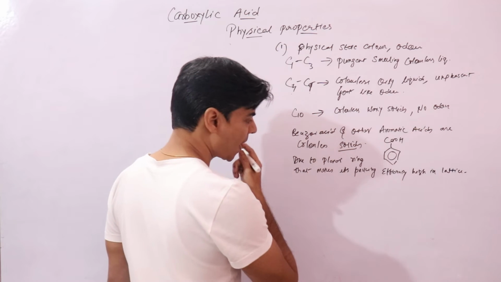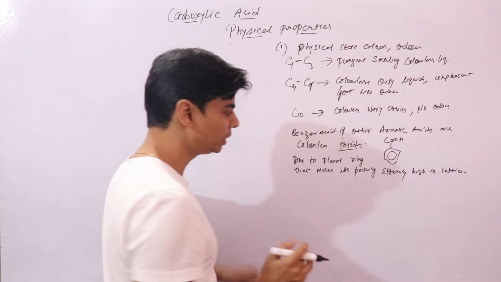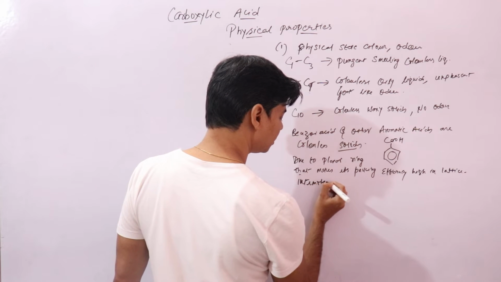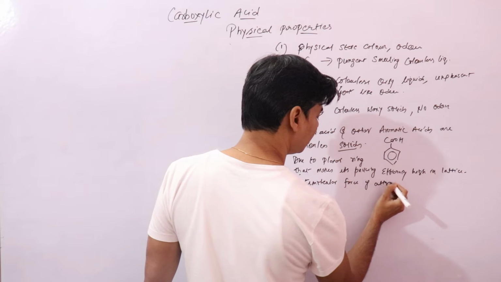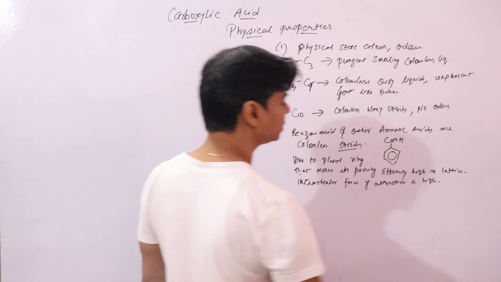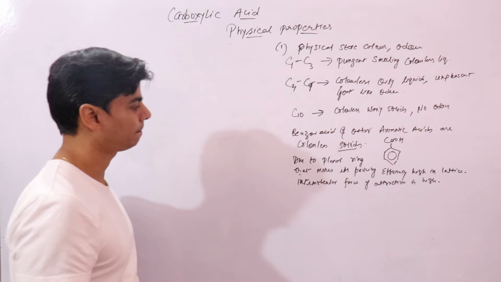Or what we say is it's well packed in its crystal lattice, due to which its intermolecular force of attraction is high. That is why all aromatic acids are solids at room temperature.